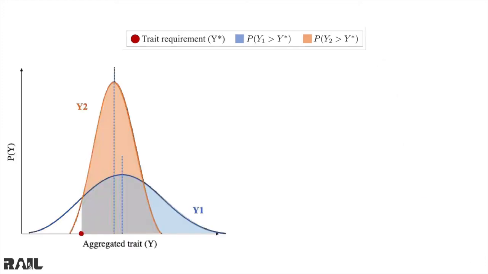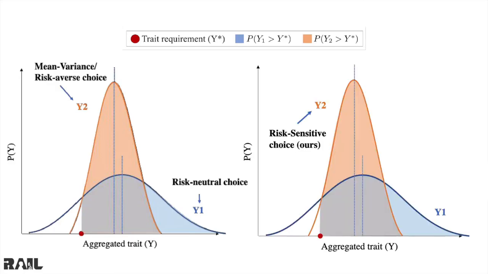Let us look at another toy example, except this time the risk-averse choice and the risk-neutral choice are not the same. Again, because the risk-neutral choice is just looking at maximizing the expected payoff, it chooses y1, the blue allocation. Whereas the risk-averse choice, which is looking at both maximizing the expected payoff but minimizing the worst-case scenario, chooses y2, the orange choice. Our risk-sensitive method would choose allocation y2 because it has a larger probability of satisfying the trait requirements.